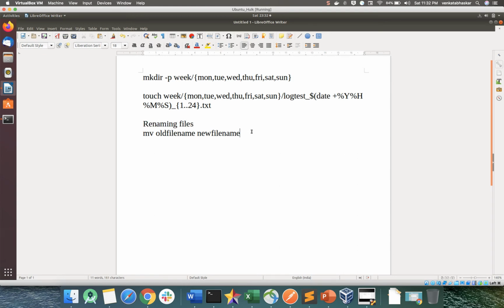files. Not only renaming files, I can perform the action of renaming directories also. How can I do that? Same command, mv old file name; instead of file I can say old directory name and new directory name. Same syntax, just it's a directory.